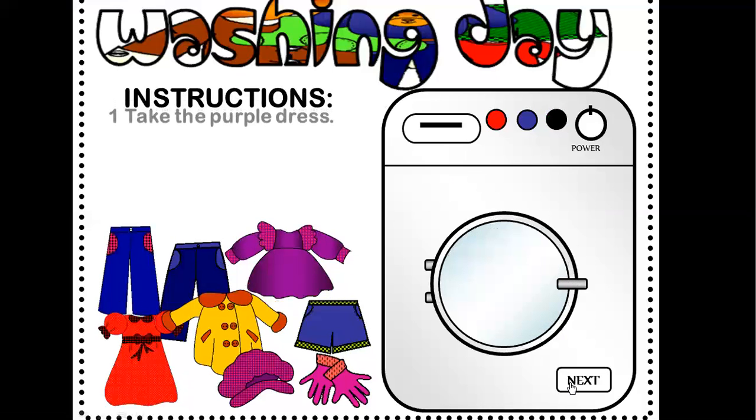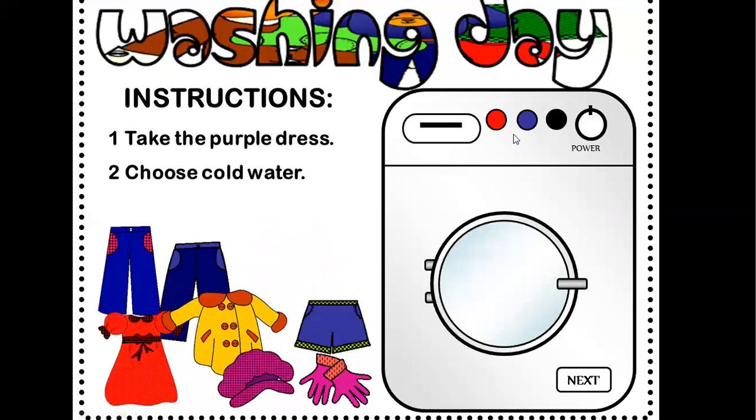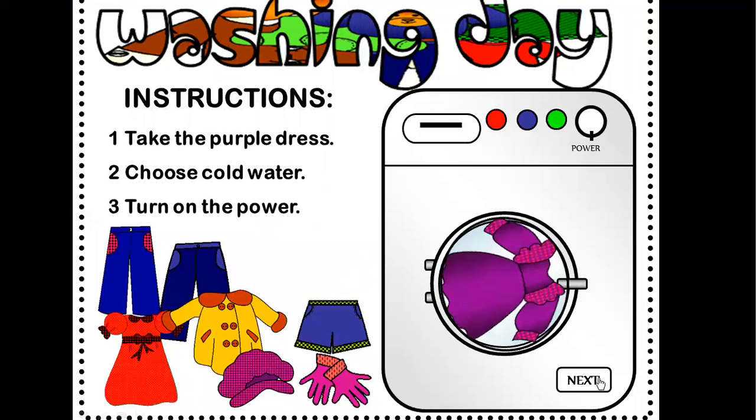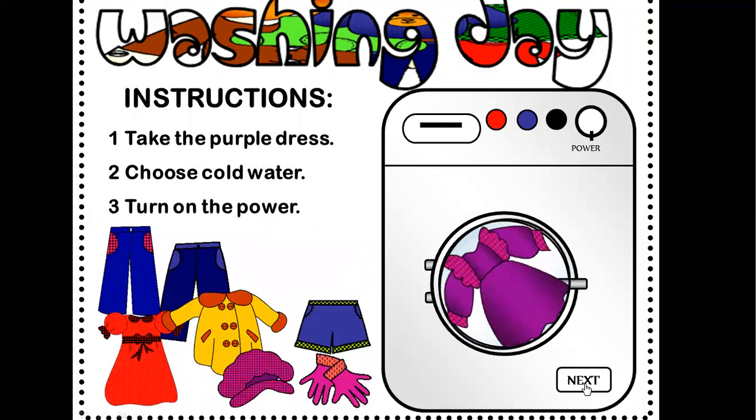Next, take the purple dress. Where is the purple dress? Yeah, here is the purple dress. Choose cold water. Where is cold water? Yeah, great. Turn on the power. We are turning on the power. Great. And we are washing this dress now.